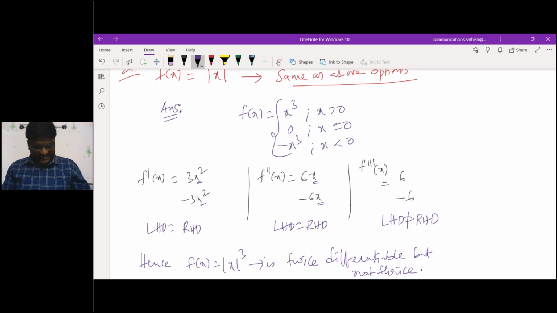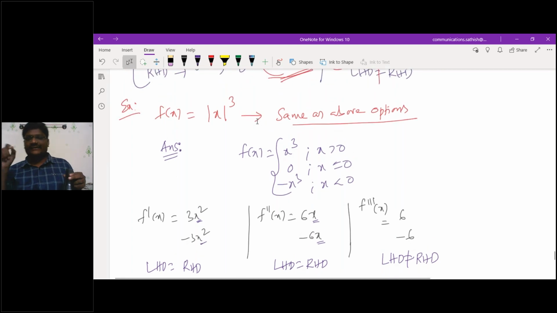Yes, sir. Is it clear? Clear, sir. Just cross verify it. See, up to whichever differentiation you are having the x term, only up to that you have to consider it as differentiable. At that particular differentiation only you have to consider it as differentiable. Got my point? Yes, sir.